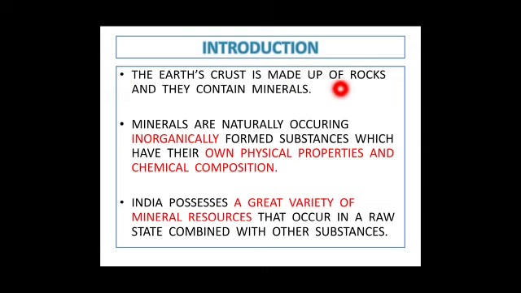The earth's crust is made up of rocks, as we know, and these rocks contain minerals. So what are minerals? Minerals are naturally occurring, inorganically formed substances which have their own physical and chemical properties or composition. And you know, minerals have their fixed or definite physical and chemical properties. Now the third point is India possesses a great variety of minerals and they occur in raw state.